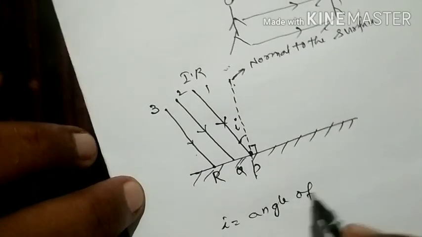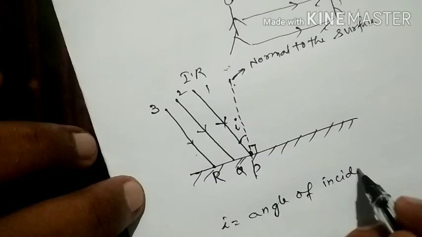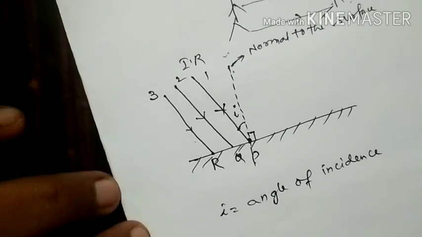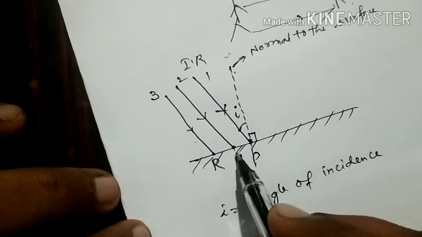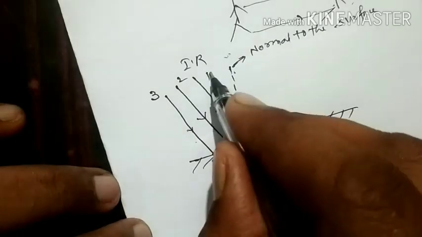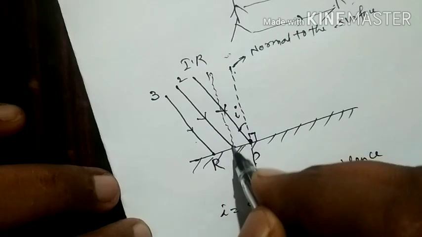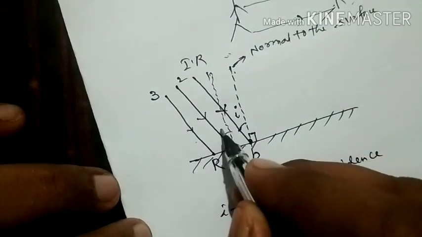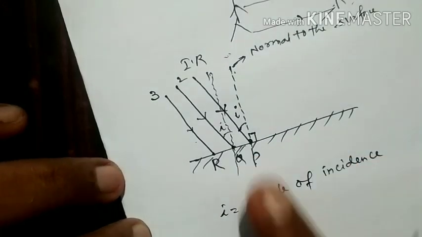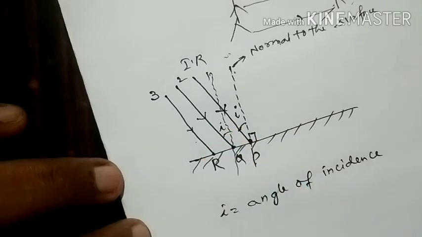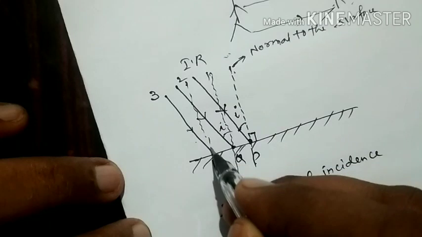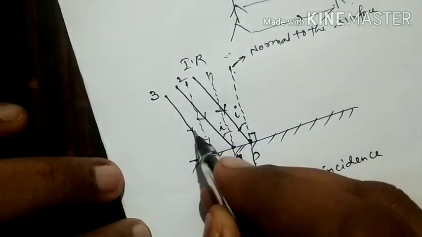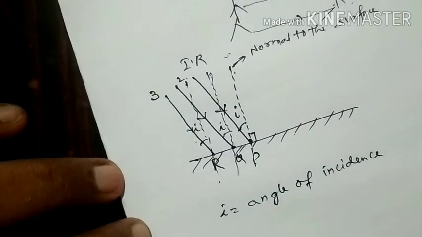I is equal to angle of incidence. And if you consider the second light ray, it is also incident at point Q. So you can again draw a normal passing through this point. Here also the angle of incidence will be the same, because these two light rays are parallel. And similarly at point R also, the angle of incidence is I.